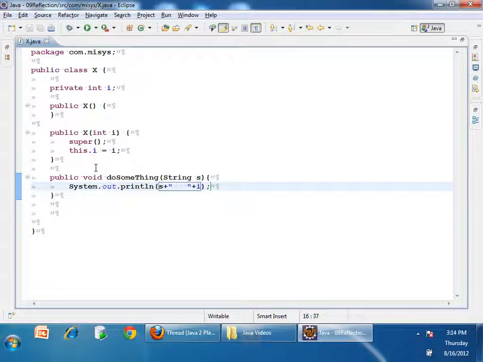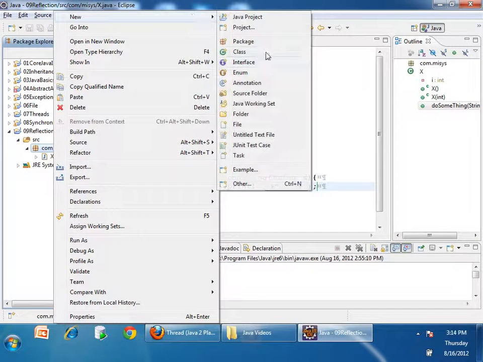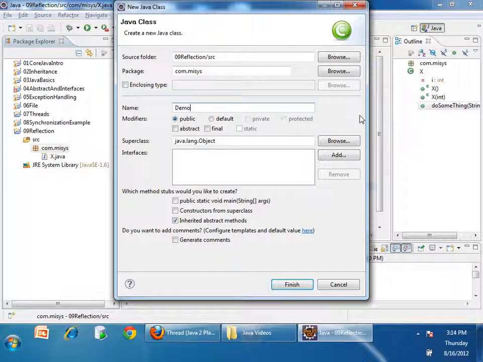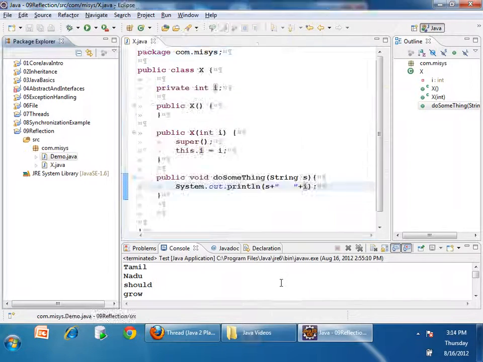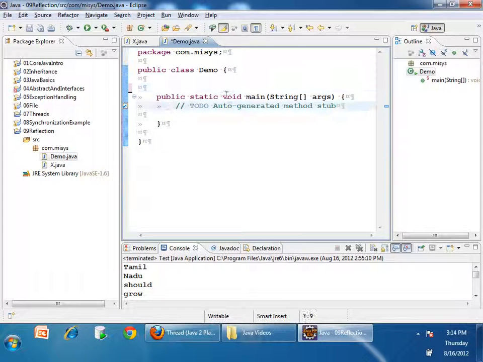So now what I want to do is create an object of X without using new. Generally we use the new keyword to create an object, but without using new I want to create an object. How is it possible? Just see here. I'll just create a demo class. If you understand this, the next frameworks which you are going to learn will be very easy for you. You will be able to imagine what is going on.